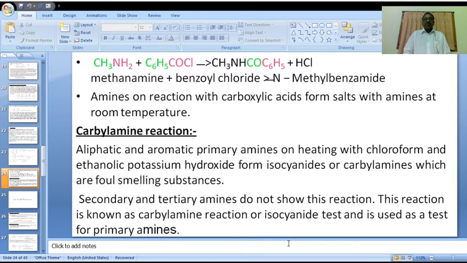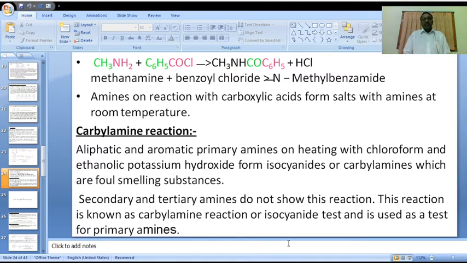Carbylamine is the IUPAC name for isocyanide. These isocyanides or carbylamines formed in this reaction are foul smelling substances.